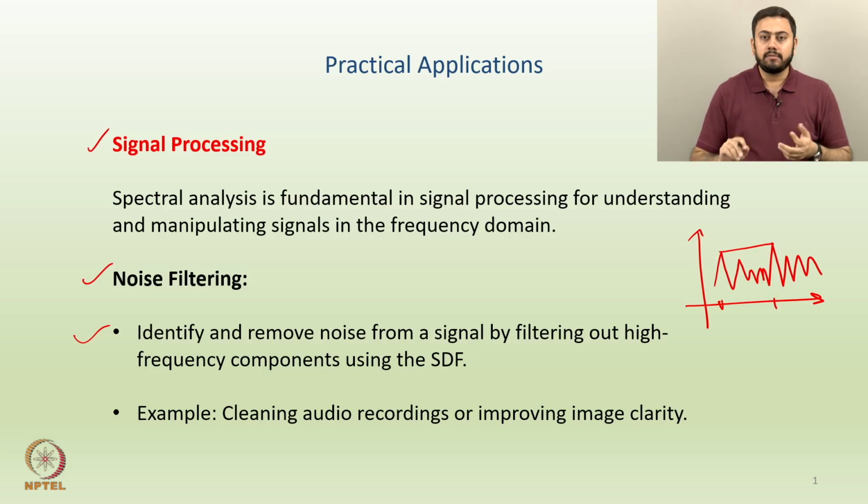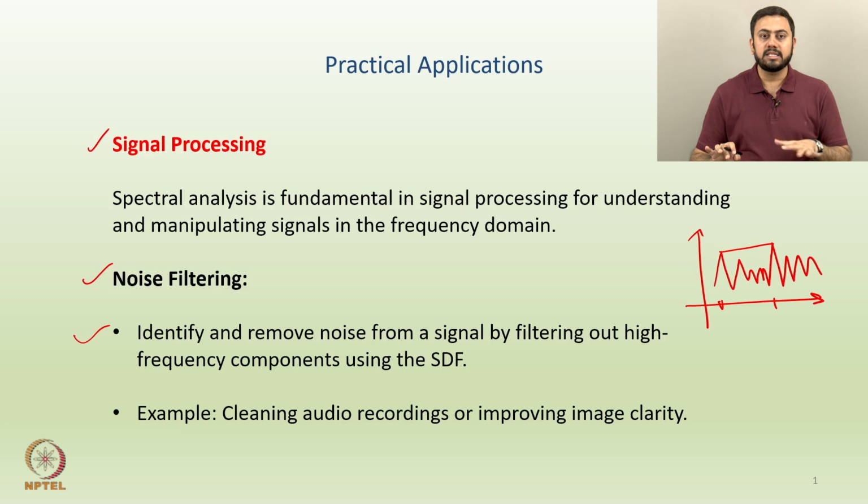Think of a situation where you are listening to some song or some news on the radio, and suddenly you might have witnessed that there is some disturbance. Wherever you have disturbance in that transmission, there is some extra noise, some extra hush or some extra blast. All these are noise components, and one might want to remove them. So wherever you see increased activity of frequencies, you want to filter them out. Hopefully the idea is clear.